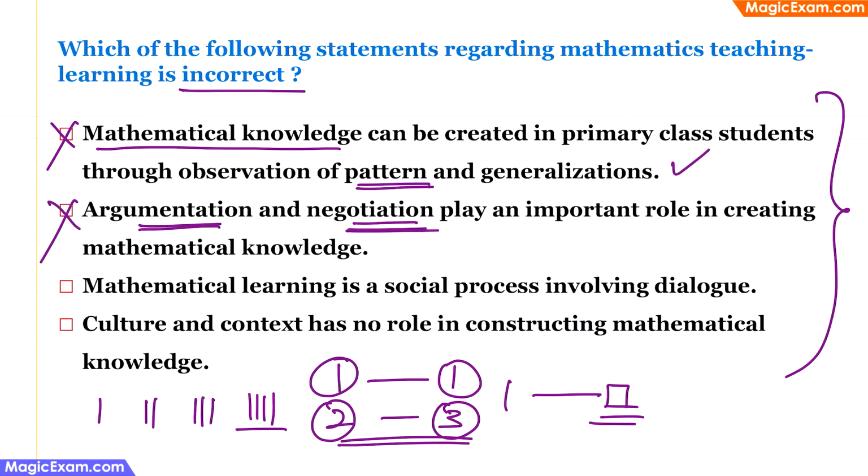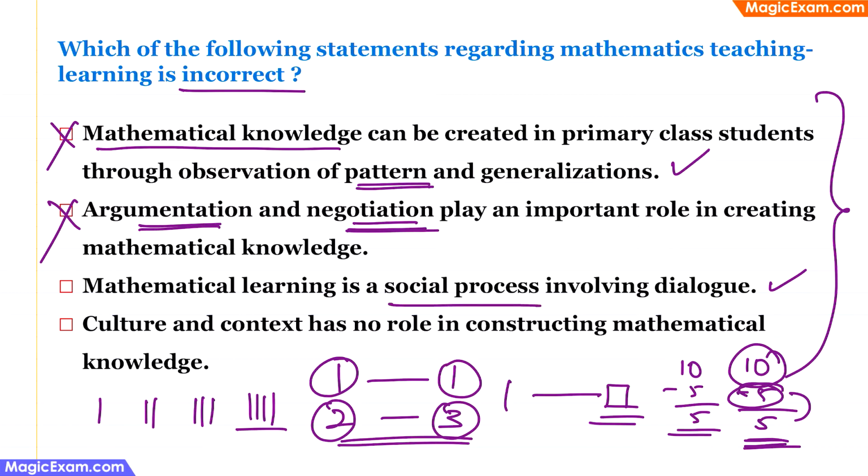And mathematical learning is a social process involving dialogue. This is also a correct statement, because if you teach a child 10 minus 5 is 5, then you have just taught the child the concept. But if you give the child 10 rupees and ask him or her to go to a shop and buy a product for 5 rupees, then the shopkeeper will deduct 5 rupees and give back change worth 5 rupees. Now the child knows that 10 rupees is essentially 5 and 5. And if he gets a product for 5 rupees, then he will get only 5 rupees change. So such social process, which involves dialogue with the shopkeeper, enhances mathematical learning. Therefore, this is also a true statement, so that cannot be the answer choice here.